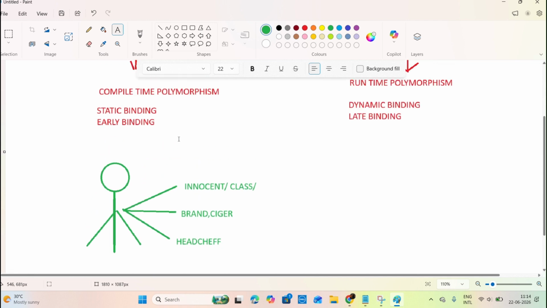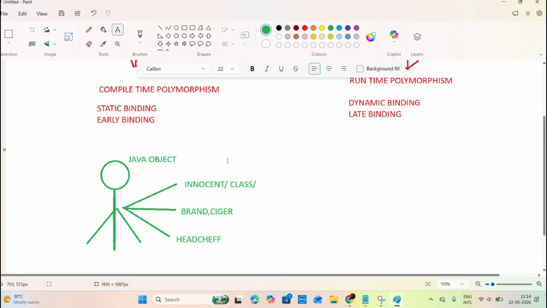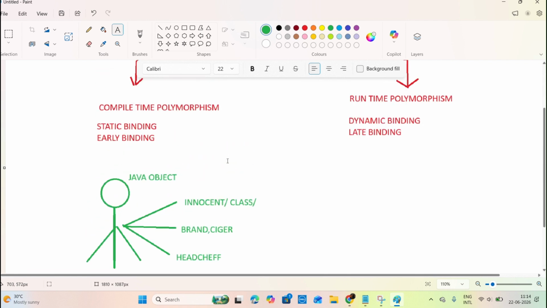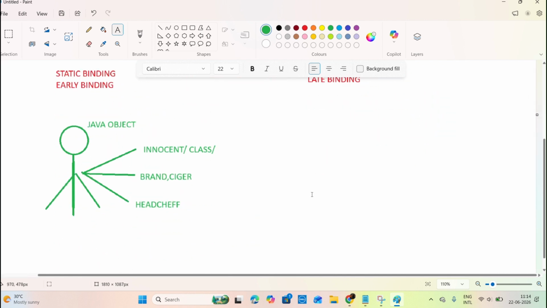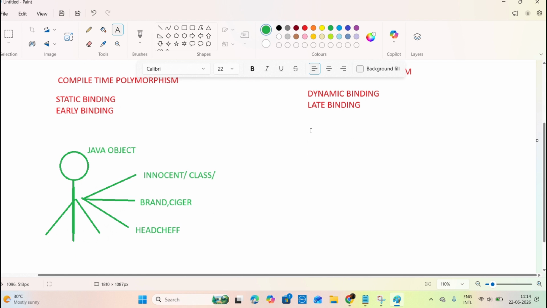So this is nothing but compile time polymorphism. The same Java object shows different behavior at different stages of the life cycle. Then, sir, what is meant by runtime polymorphism?